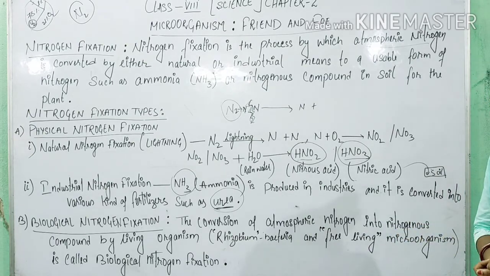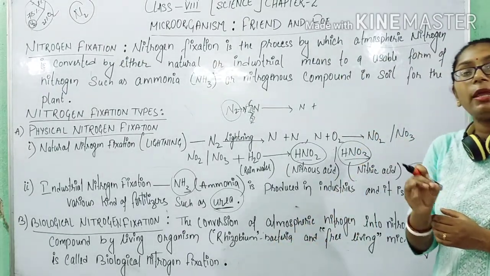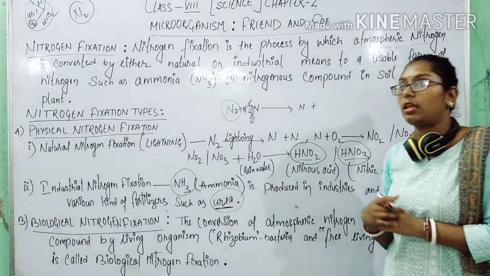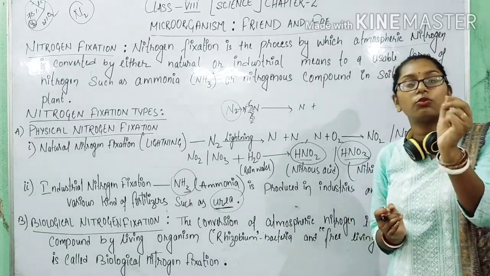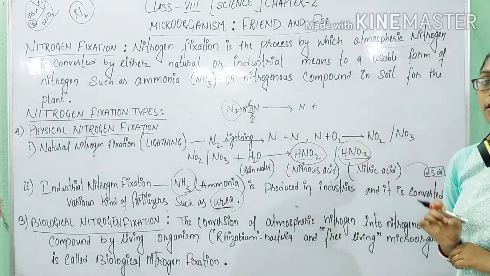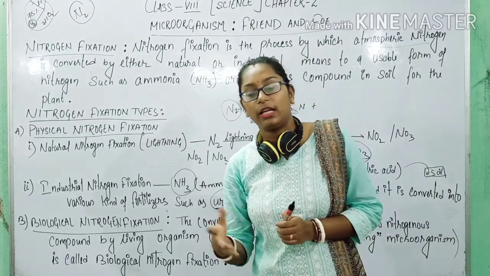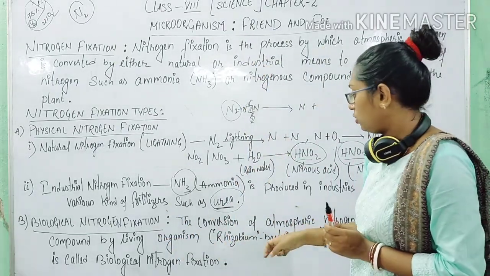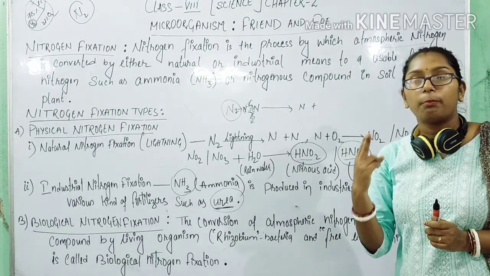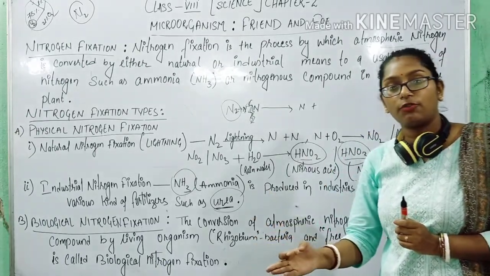Symbiotic relationship means, suppose there is a bacterium named Rhizobium. Rhizobium remains in the root nodules of the plant, like leguminous plants, pulses or leguminous plants. In their root nodules, Rhizobium, a kind of bacteria, is present. The leguminous plant needs protein, needs food, but to make protein it cannot consume nitrogen directly. So this Rhizobium living inside the leguminous plant, they will make a bond or a relationship between them, that Rhizobium will convert the atmospheric nitrogen into soluble form.